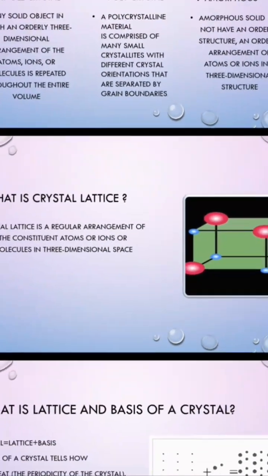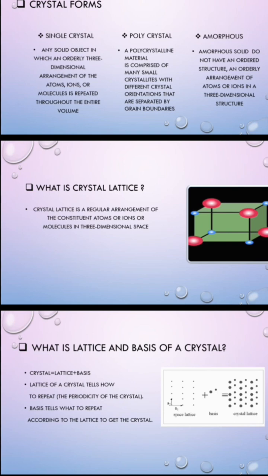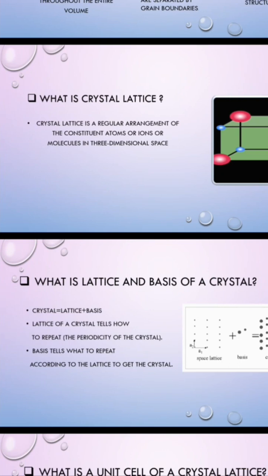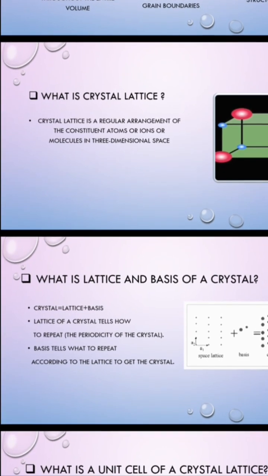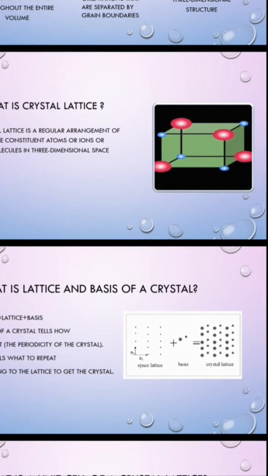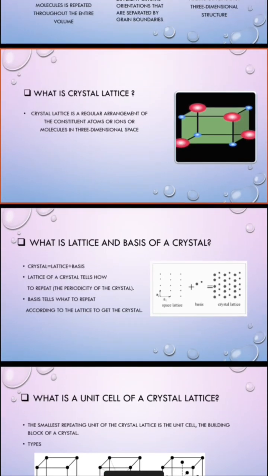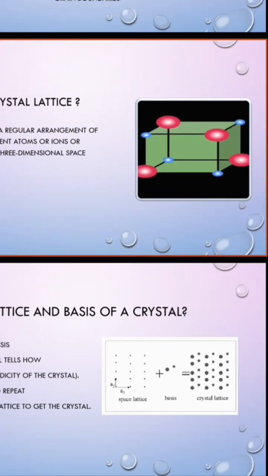Now we will know how the crystal forms. What is crystal lattice? It is a regular arrangement of the constituent atoms or ions or molecules in three-dimensional space. In this picture we can see atoms are arranged in the three-dimensional space. We can see both red and blue colored atoms are arranged in three-dimensional space, that means at the vertices of the cube. So this space is known as crystal lattice.